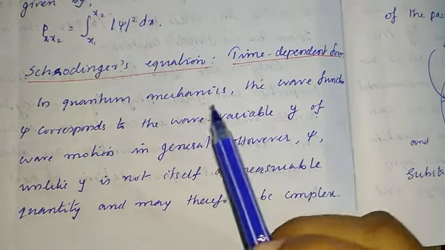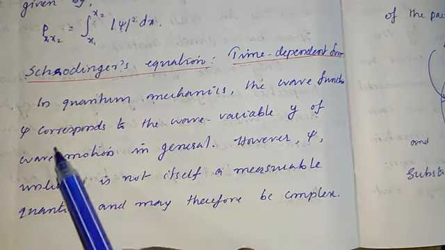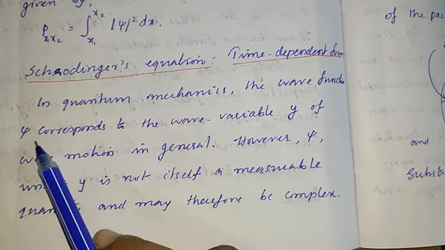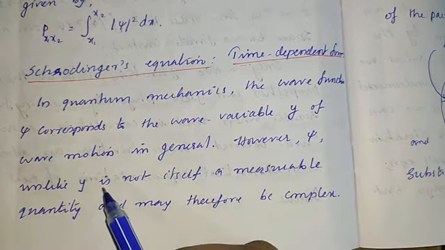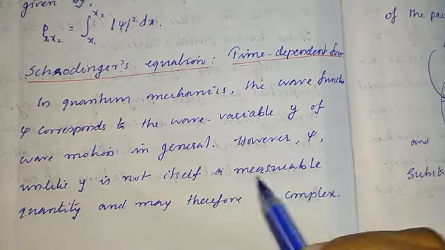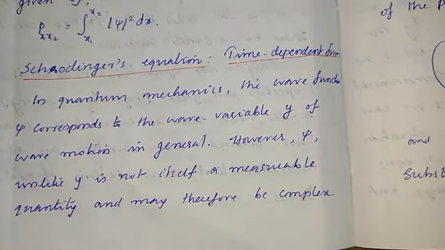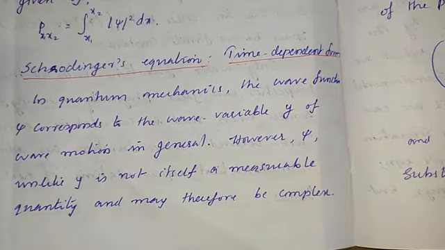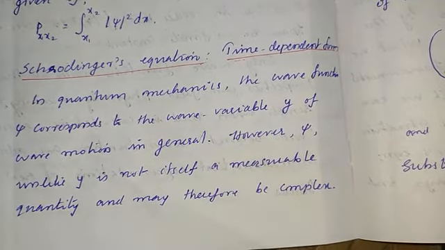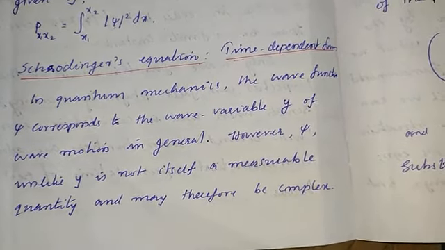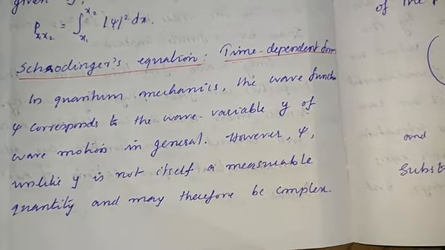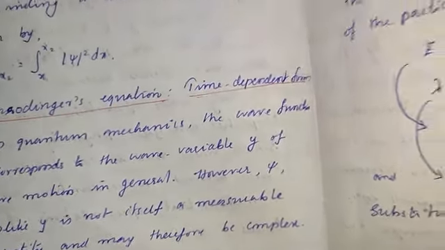Similarly in quantum mechanics the wave function is represented by psi. However, psi, unlike y, is not itself a measurable quantity and may therefore be complex. This is what we described just before, that psi itself is not a measurable quantity, just as we can measure y in a general wave motion.